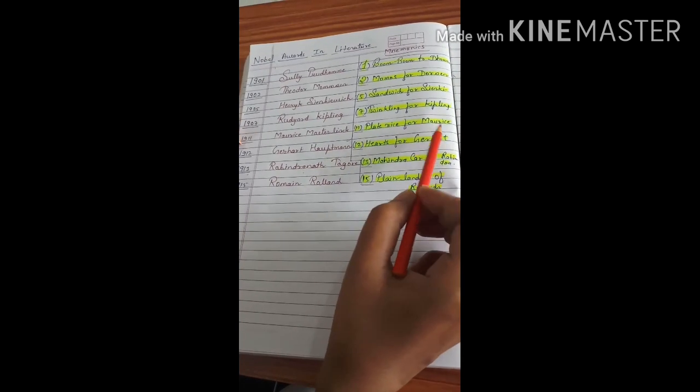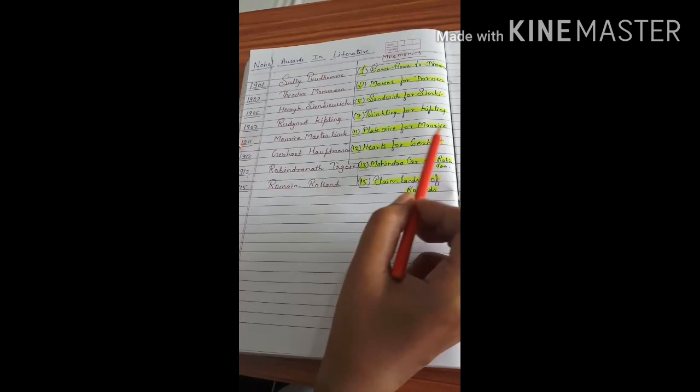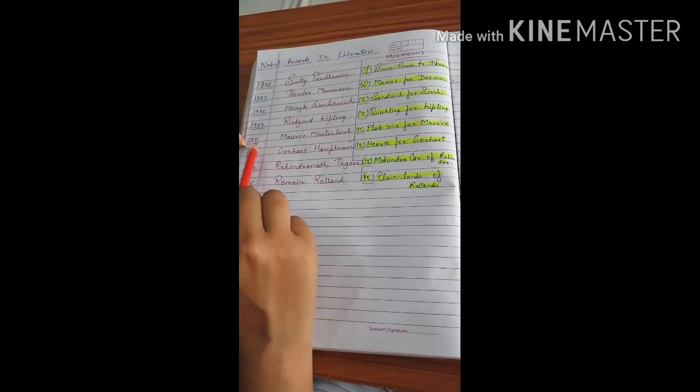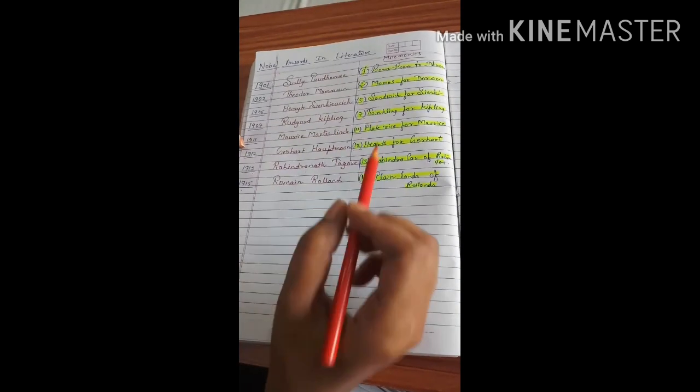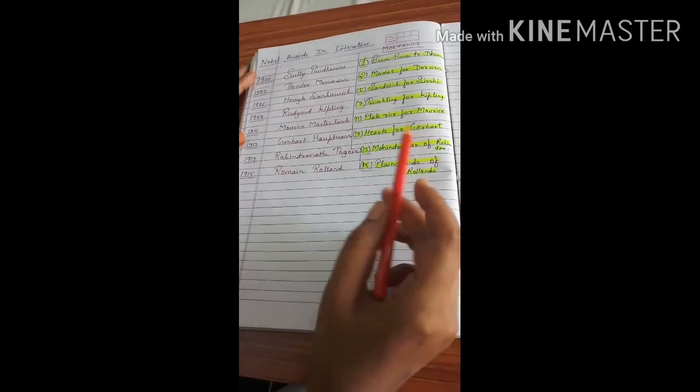11 plate rice for Maurice. How many plates? 11. 11 plate rice for Maurice. So 1911 Maurice Maeterlinck. Then next 1912 Gerhard Hauptmann.